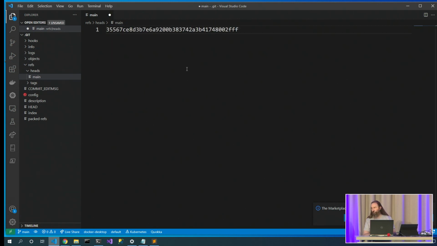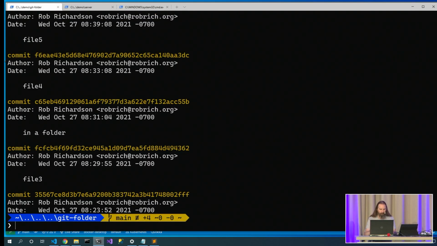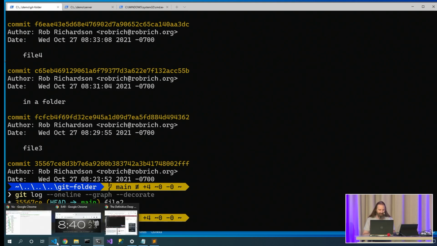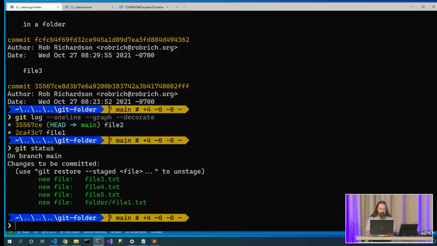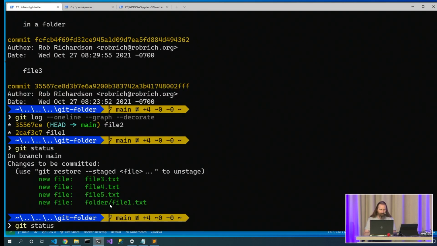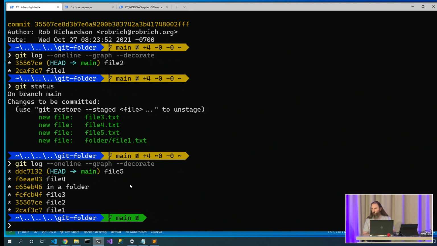The only way that you can break the .git folder is to change stuff in the .git folder, so please don't try this at home, except for this is really fun, so let's try this at home. I'm going to change what main points to. git log --oneline --graph --decorate. Hey, main now points to here. That was pretty cool. Now, if I do a git status, that did really bad things, so let's not do it that way. Let's put it back. And now if we do a git log, then main is where we expect. HEAD points to main, and main points to a commit.